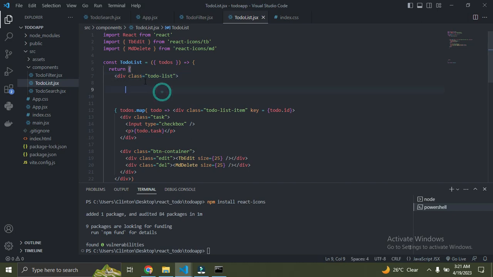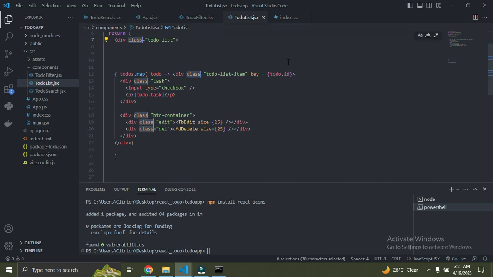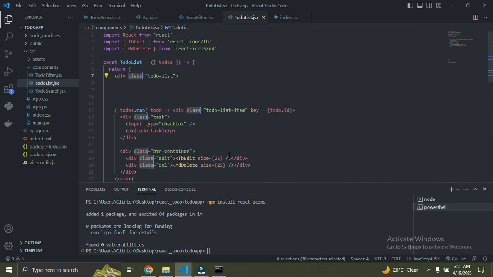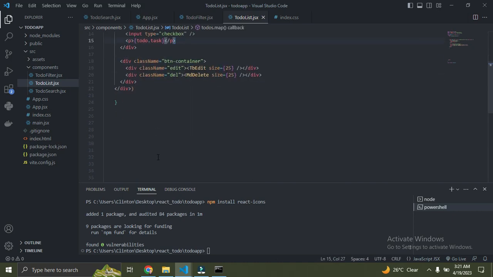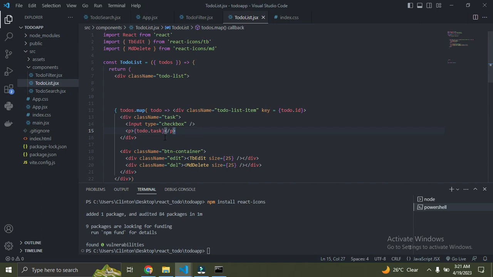So just highlight any of the class you see, highlight it, and then you hold down Ctrl D to select all the class you have on your page. So I think I've selected everything. So I can change now to className. So you can see that it has changed. So everything is now called className. So this is best practice. So we've done this already.